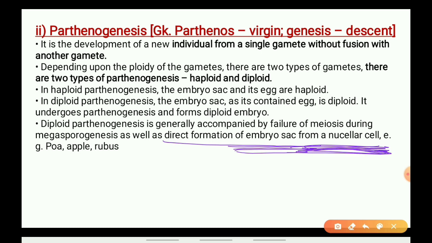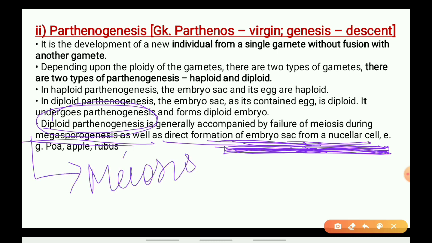You can correlate this with the previous topics which I taught you. So if the embryo sac is formed from the nuclear cell without megasporogenesis, then it is called diploid parthenogenesis. Megasporogenesis occurs by meiosis.